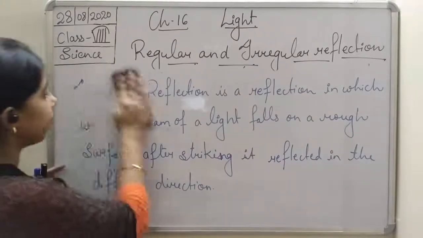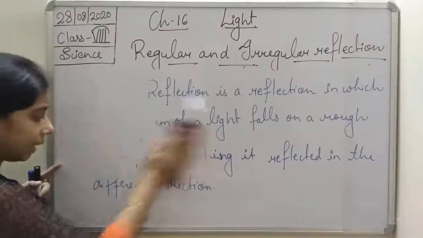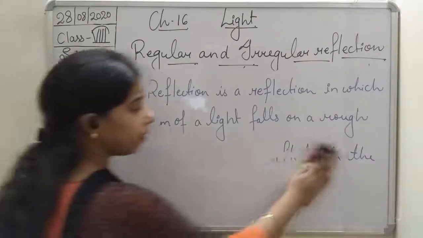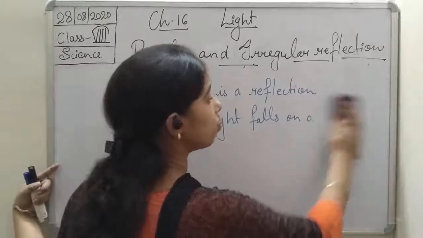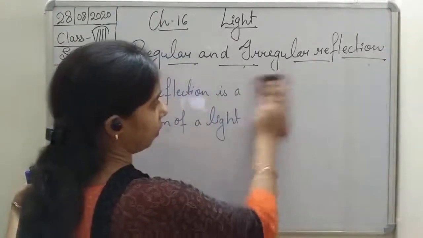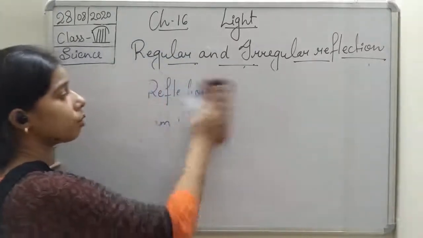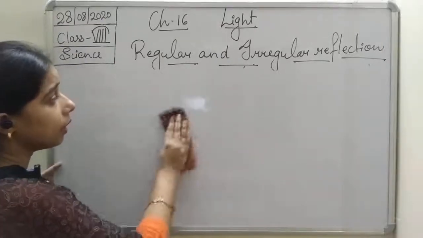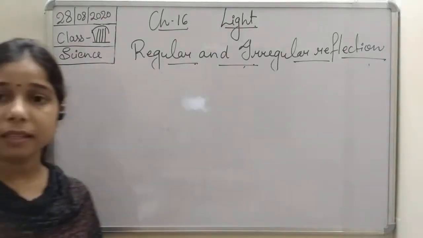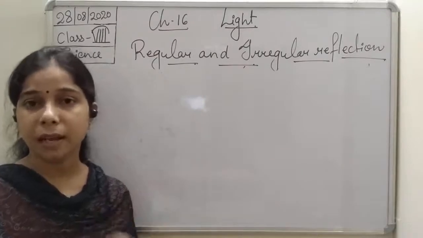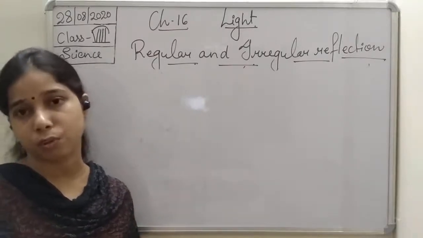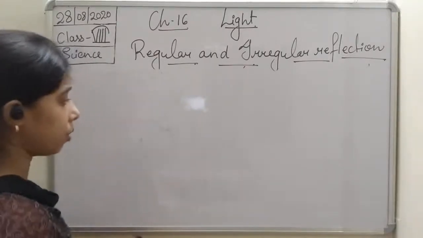We can understand with the help of a diagram, students, and then I will tell you what the use of irregular reflection is. Because we have seen that in case of a regular reflection, it helps us to see the image in the mirror. What happens in the irregular?